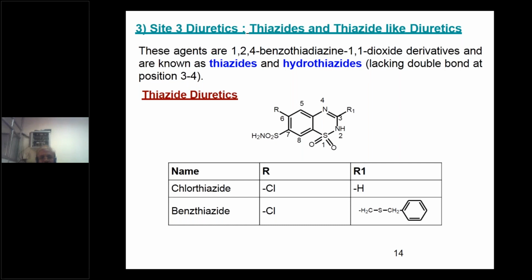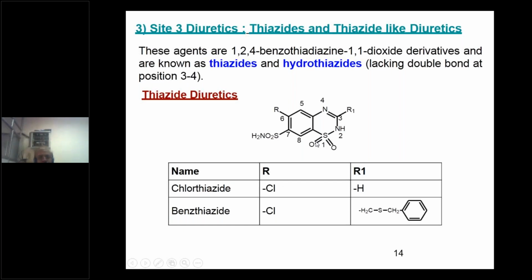Looking at this structure, you see here a benzene ring fused with a heterocyclic ring, where the second ring contains one sulfur atom and two nitrogen atoms. Therefore, the positions 1, 2, 4 indicate the presence of heteroatoms in the fused ring: one sulfur, two nitrogen.